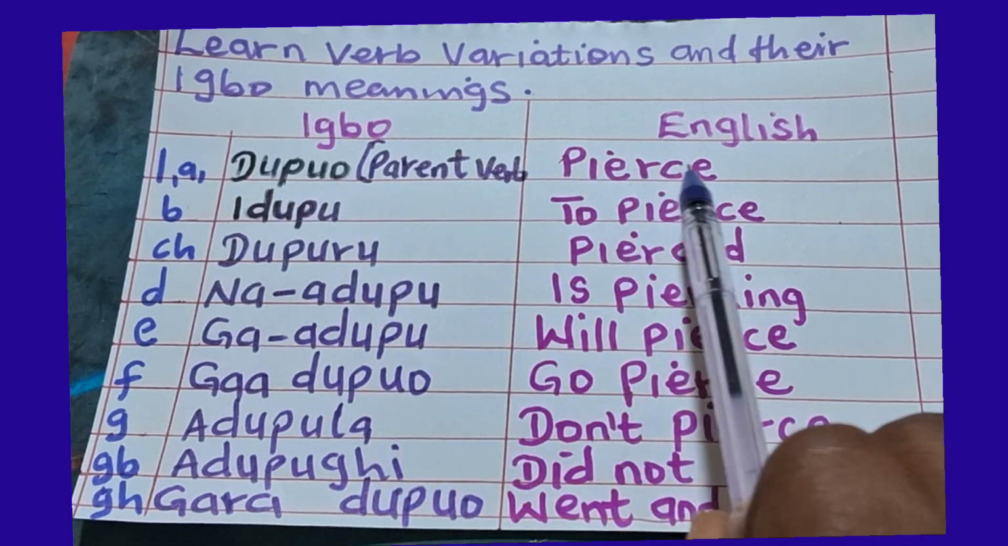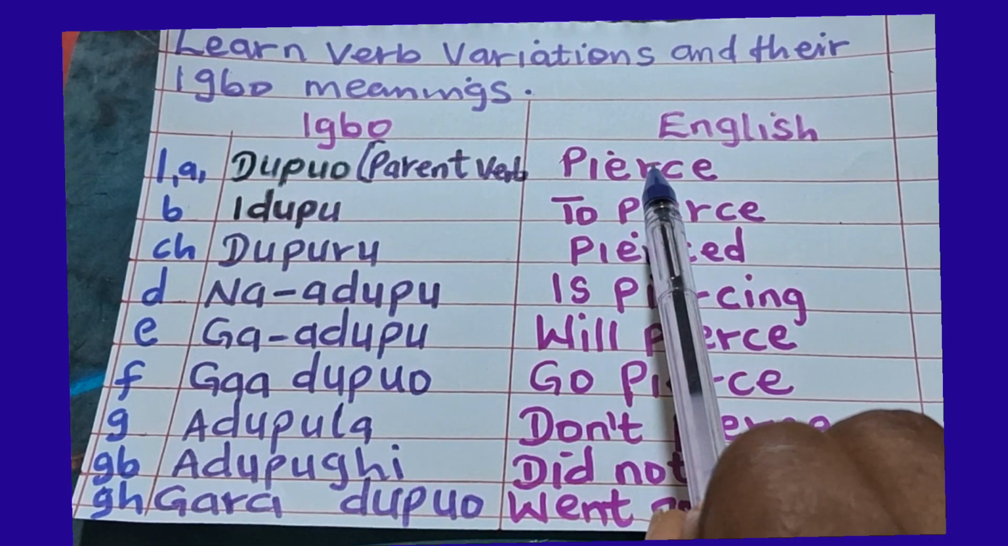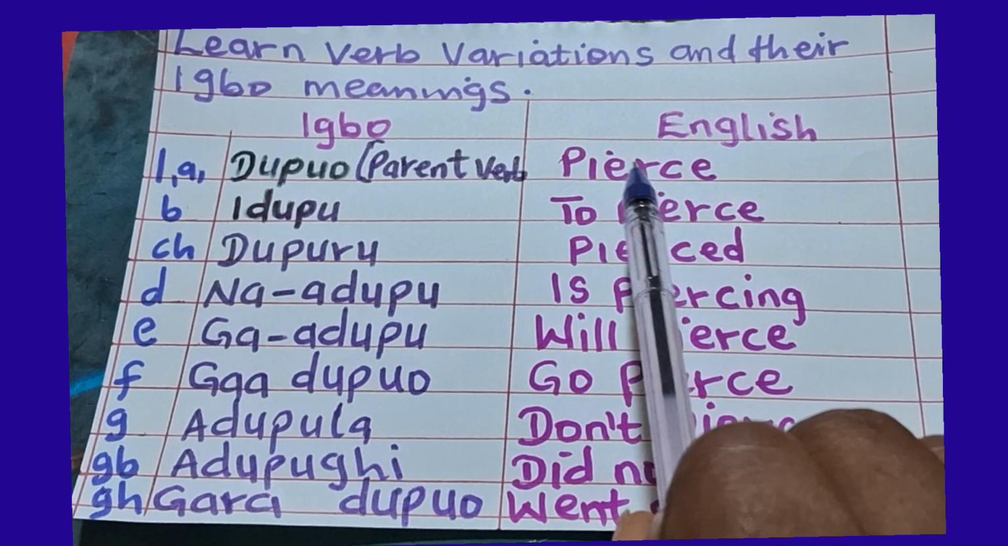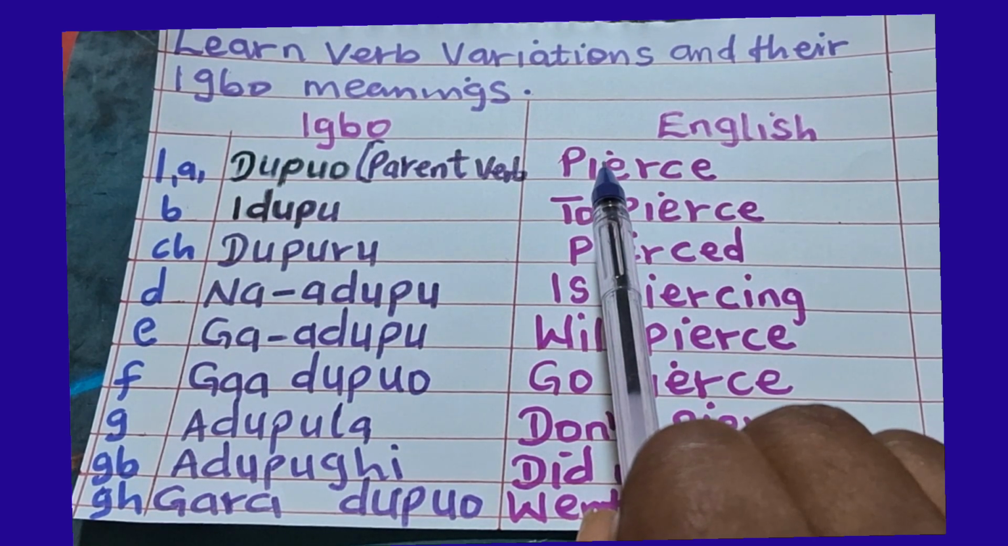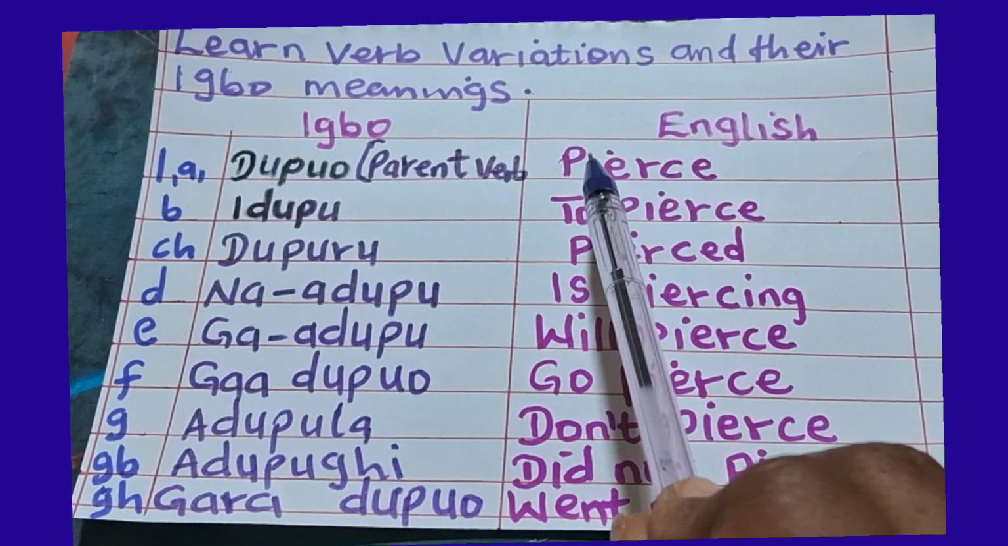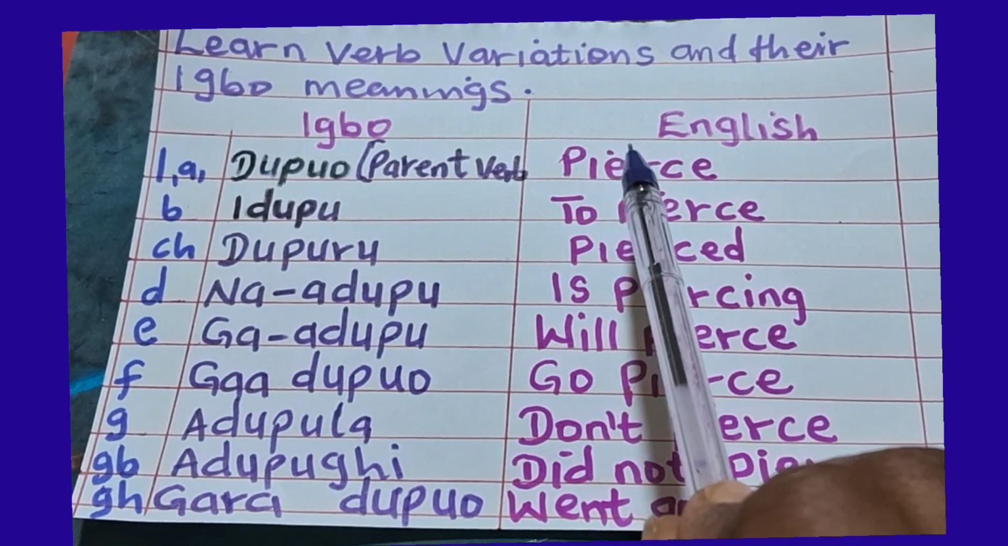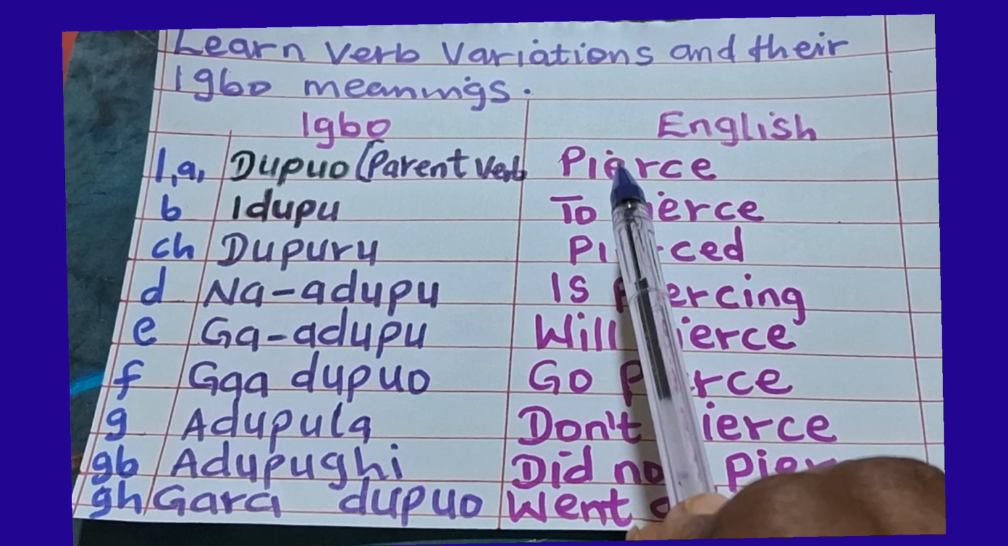Dupuo means pierce, that is to use a knife or a needle to make a hole on something, to open something. That is the meaning of dupuo: to use sharp objects like a knife or needle to make a hole on something.